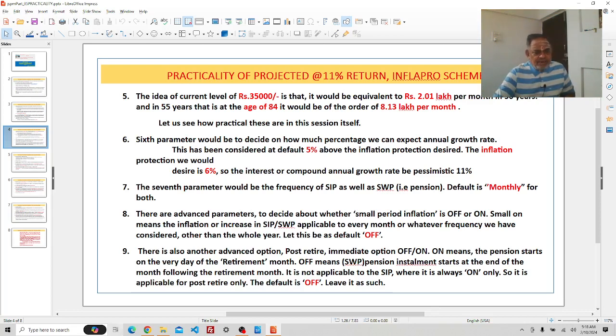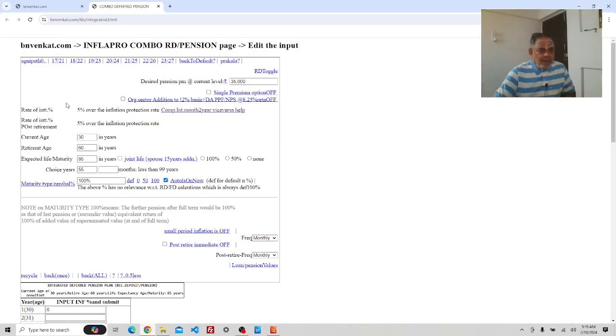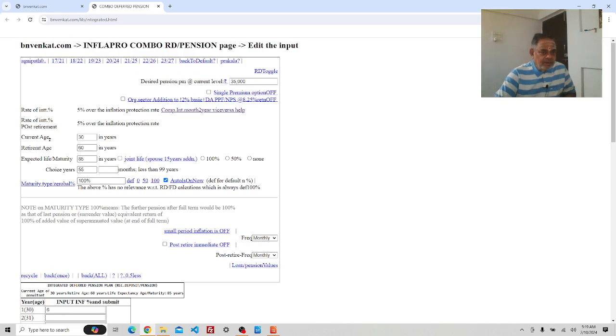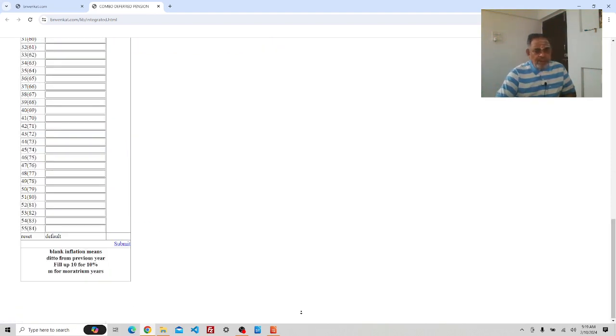We can see that in the menu here. Rate of interest, post retirement. Both we are taking at 5% over the inflation rate. Inflation rate we are taking at 6%. Therefore, the rate of return will be 11%, for both the SWP period as well as the non-SWP period.